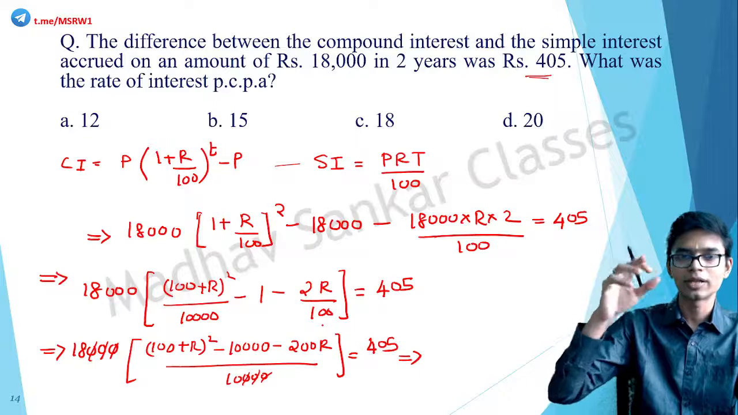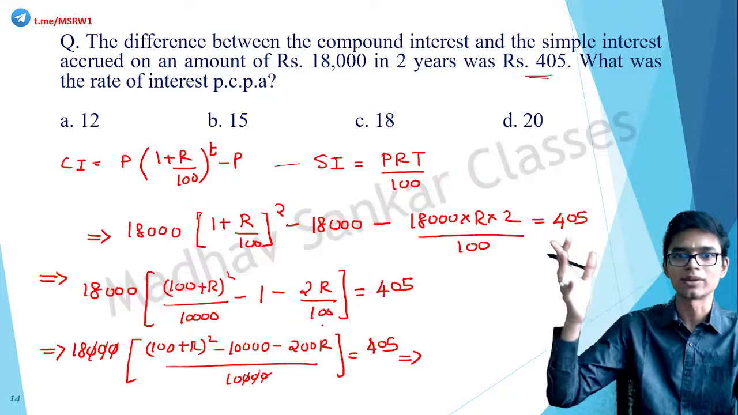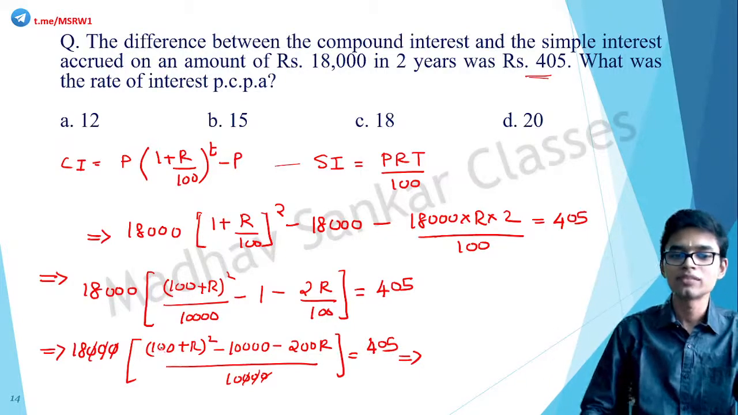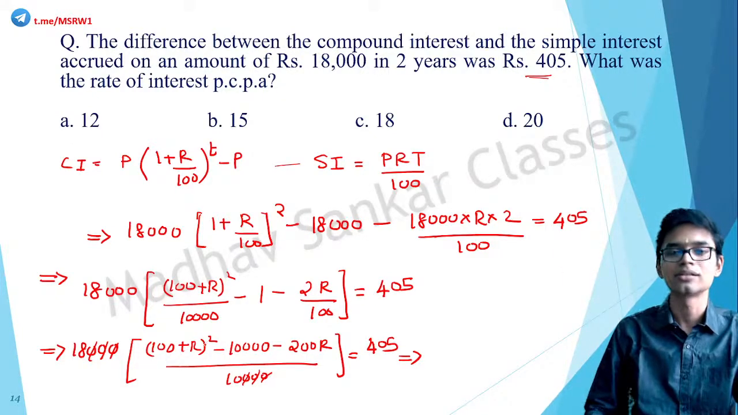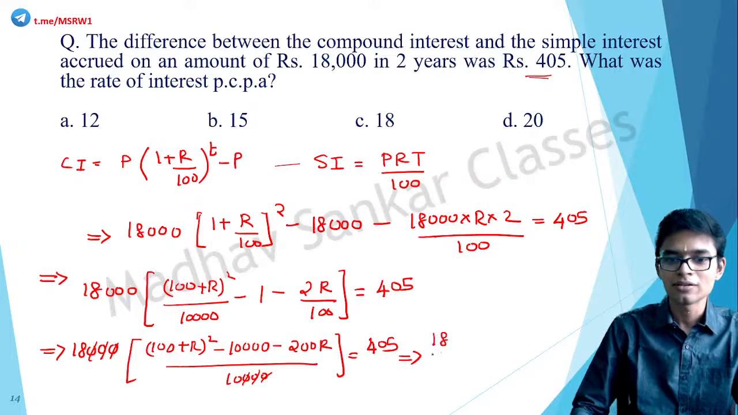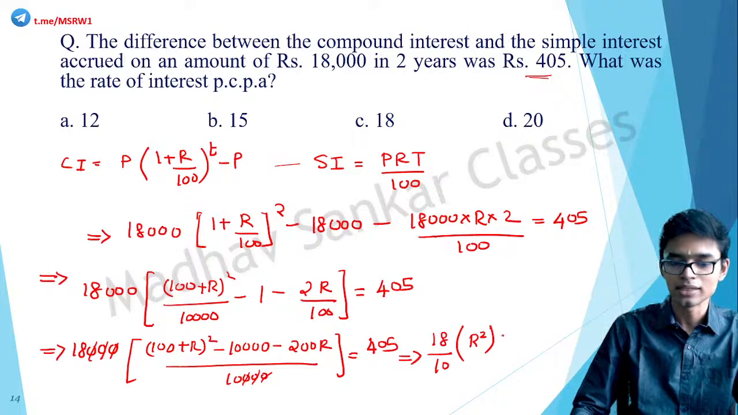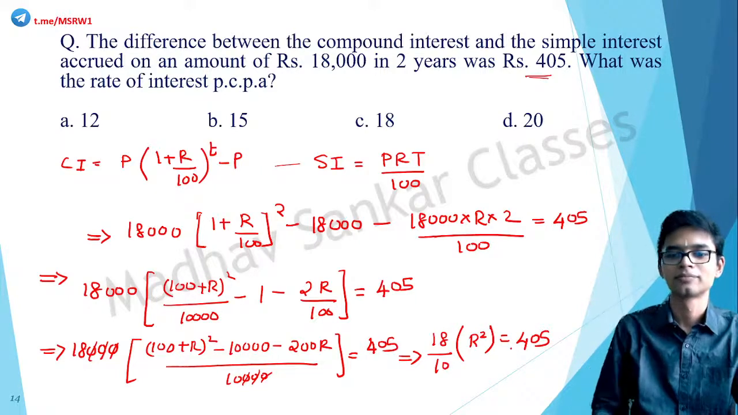Open it, a plus b the whole square, a square plus 2ab plus b square, correct? So when we open this, we will get 100 square, that is 10,000. So that is plus 10,000. Here is a minus 10,000. So that cancelled out. 2ab, 2 into 100 into r, that is plus 200r. Here is a minus 200r. So that is also gone. What is remaining? R squared. Correct. So 18 by 10 into r squared is equal to 405.